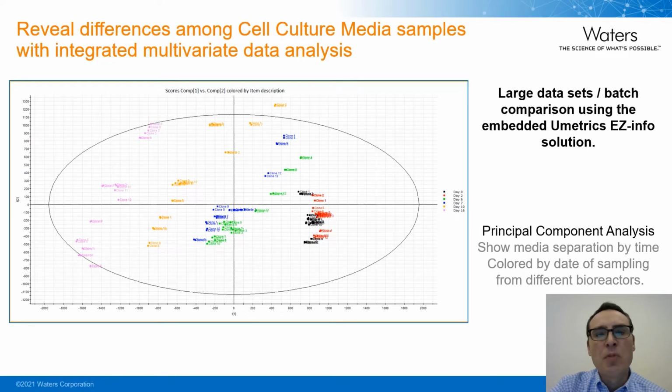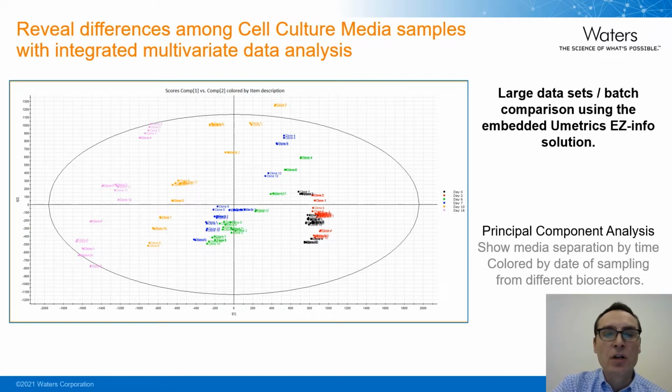In order to find components of interest across many samples, multivariate analysis tools provide a valuable starting point. Waters Connect integrates with multivariate data packages, and here I show some of the data we export to EasyInfo. The color coding represents the days for each clone, and we can get a sense of this change and the differences amongst the clones by doing a principal component analysis.